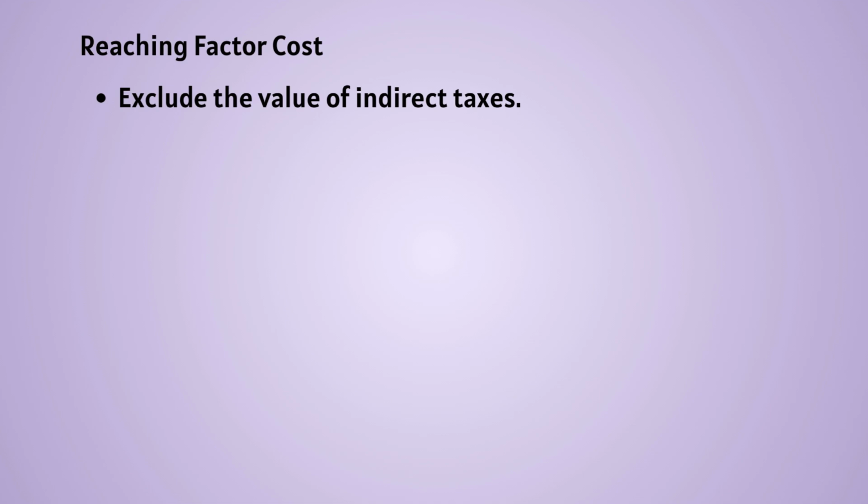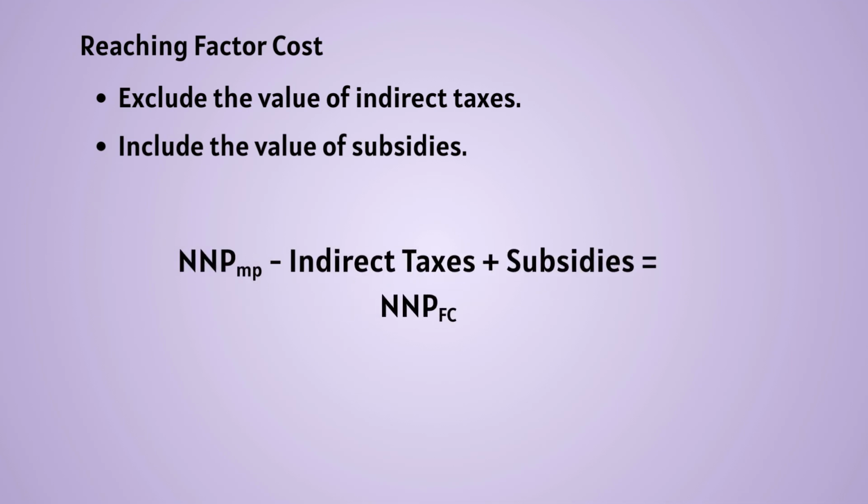So, how do we reach the factor cost? First, we need to exclude the value of indirect taxes because the burden of these indirect taxes is borne by the consumer in the market price itself. The second step is that we need to add subsidies because subsidies reduce the cost of production. Therefore, net national product at market price minus indirect taxes plus subsidies will give us net national product at factor cost.